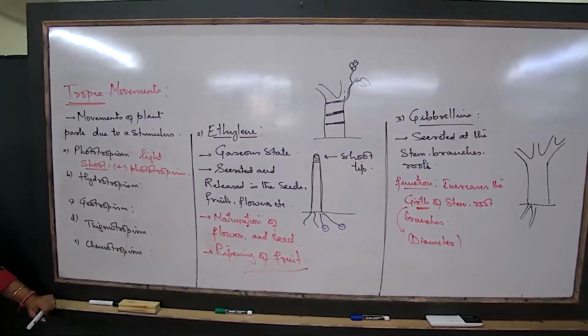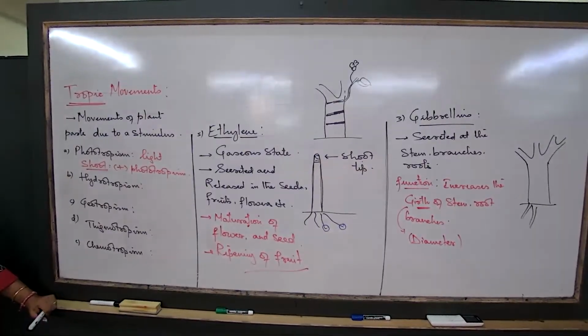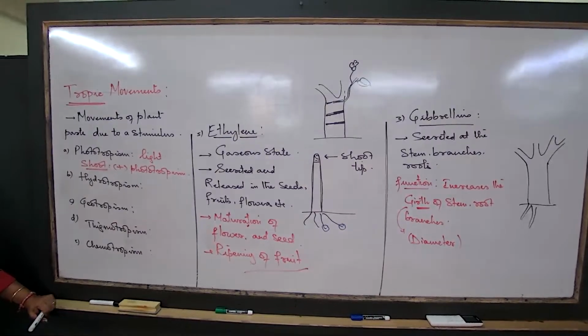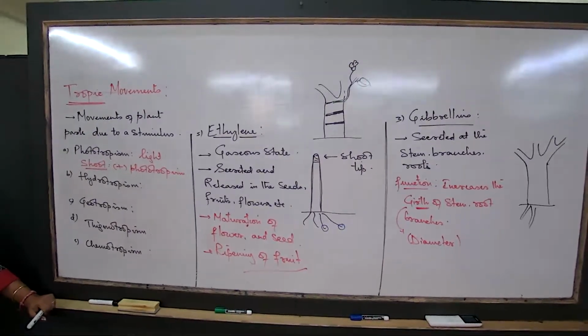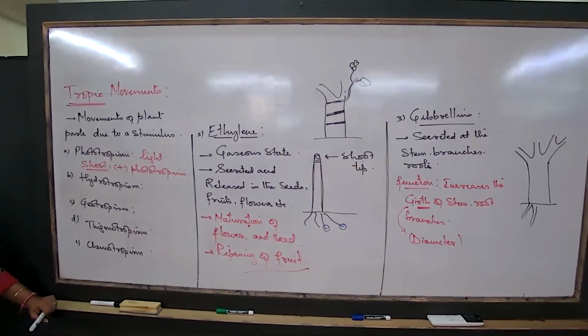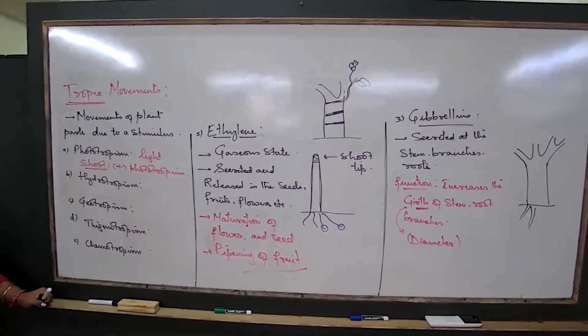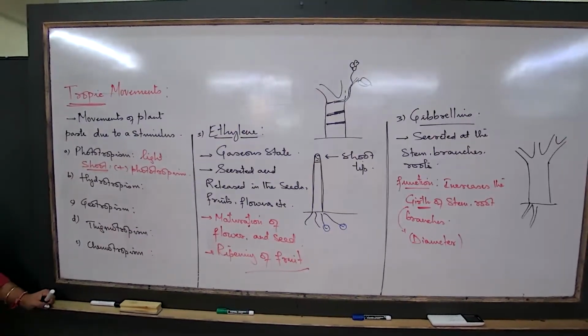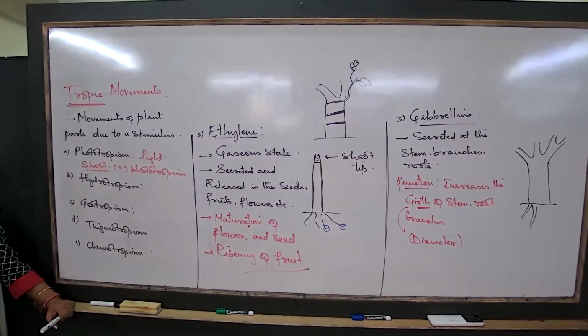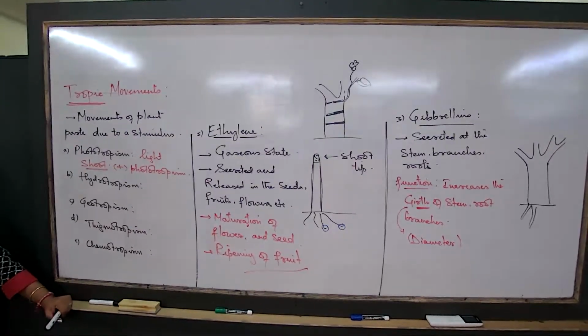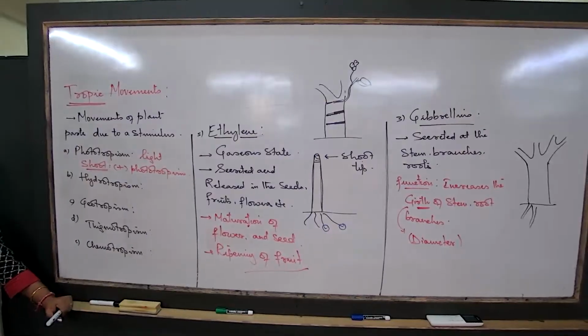If this is the shoot, the first thing for oxygen we had already learned, the shoot tip is the region where the oxygen concentration is maximum. Yes, the shoot tip is the region of the plant where the oxygen concentration is maximum. But now, when I talk about this particular shoot, as long as the source of light is exactly above it, it will generally not show bending because now it is becoming neutral. But the moment the source of light is little bit away from the tip of the shoot, then this particular region is directly exposed to light.